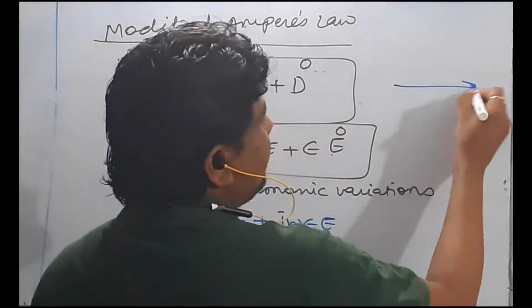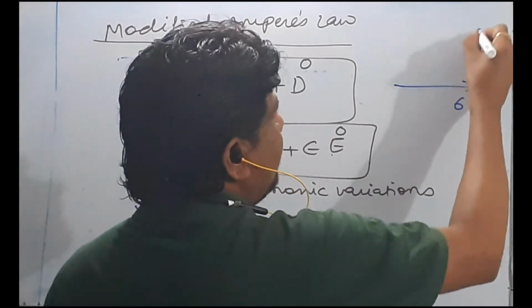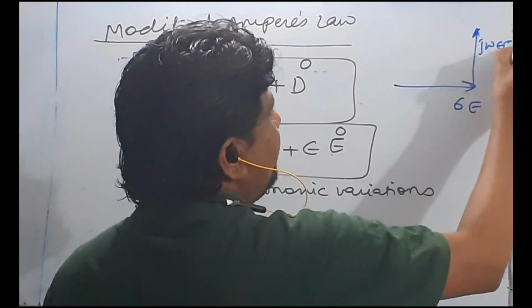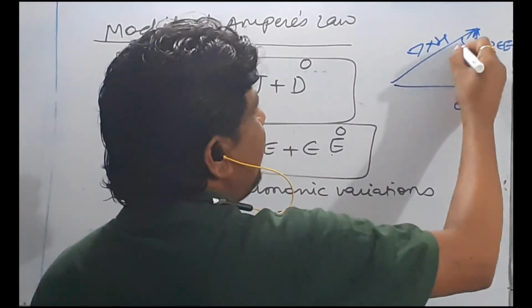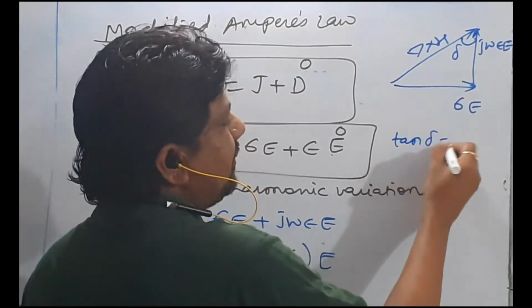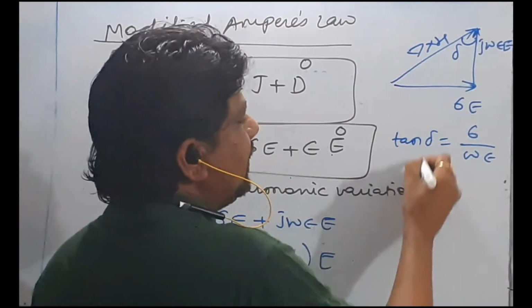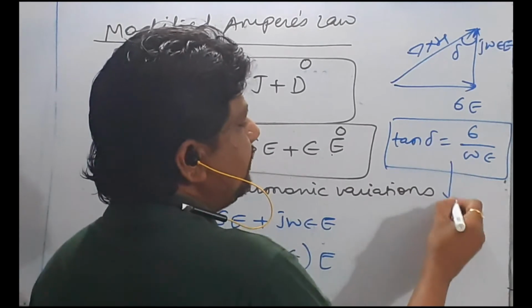If I sketch a phasor diagram, with sigma E, j omega epsilon into E, and del cross H, this angle is delta. So tan delta is equal to sigma upon omega epsilon. This is your loss tangent.